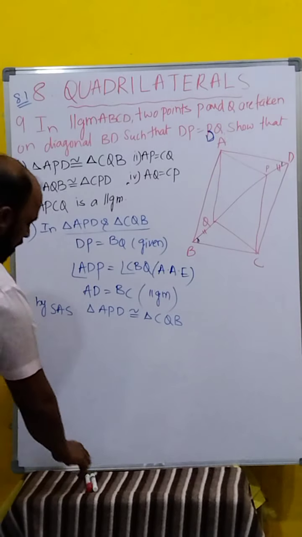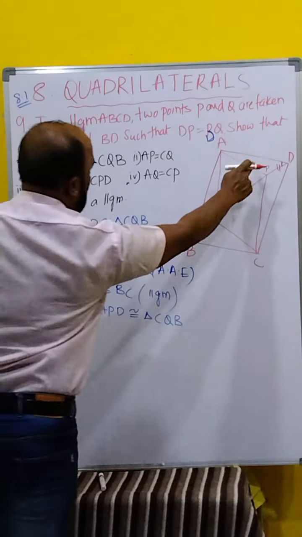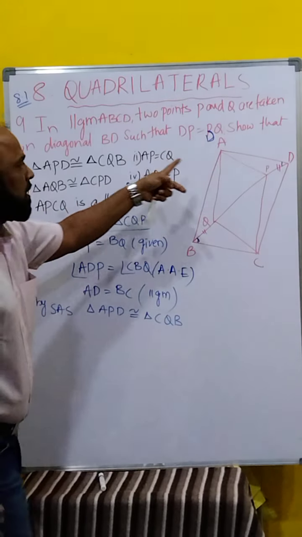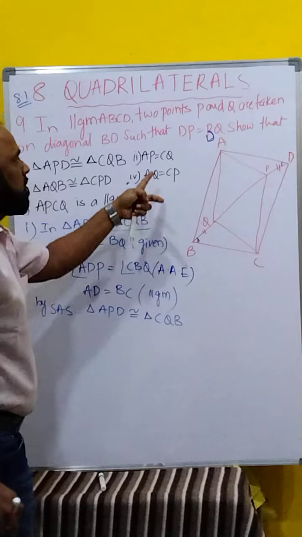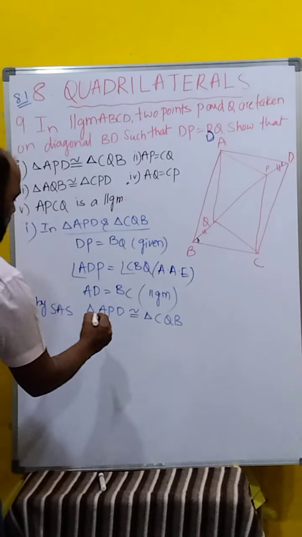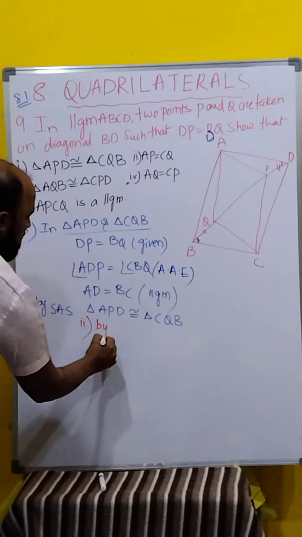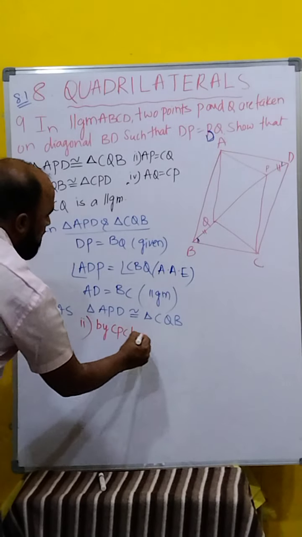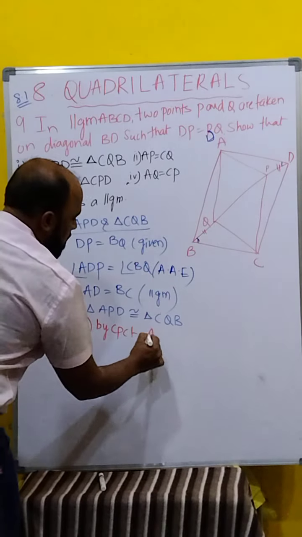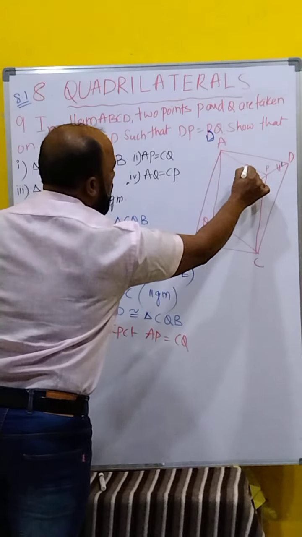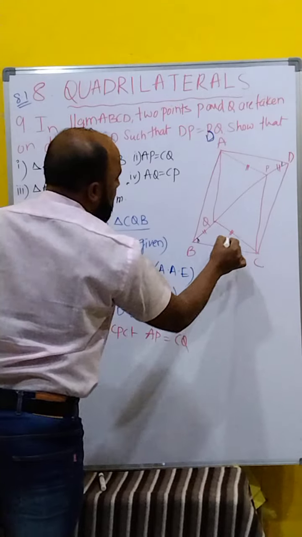Now these two triangles are congruent, so obviously AP is equal to CQ. That is the second one I am writing here. By CPCT, AP is equal to CQ. This one is completed now.